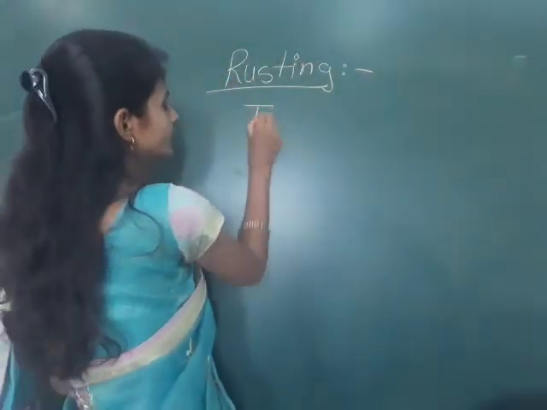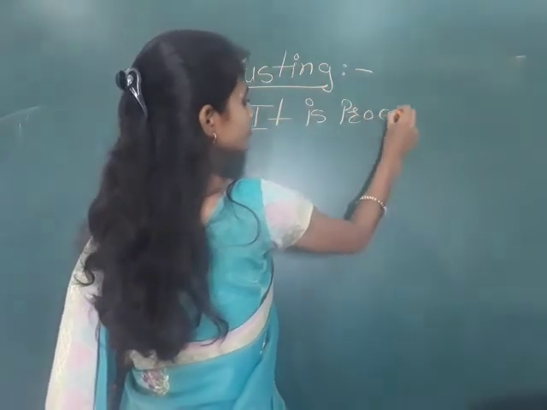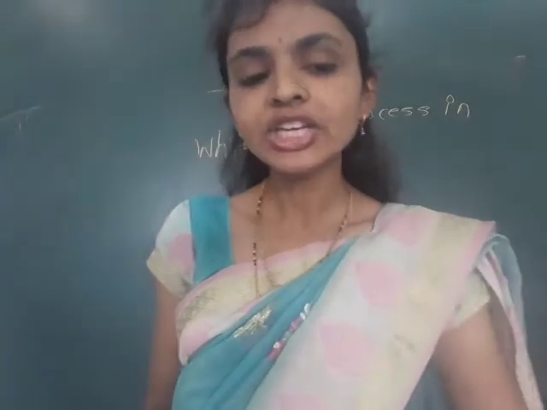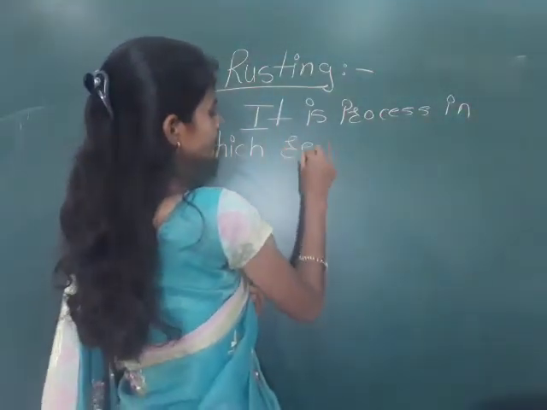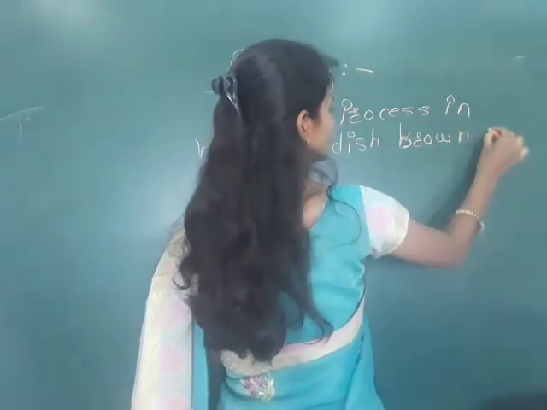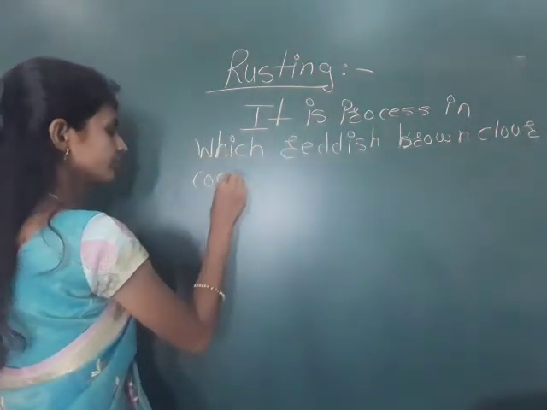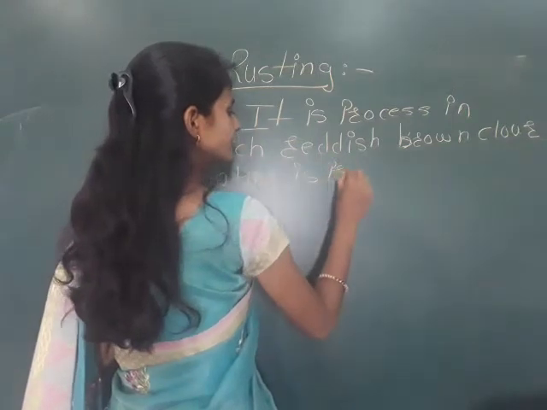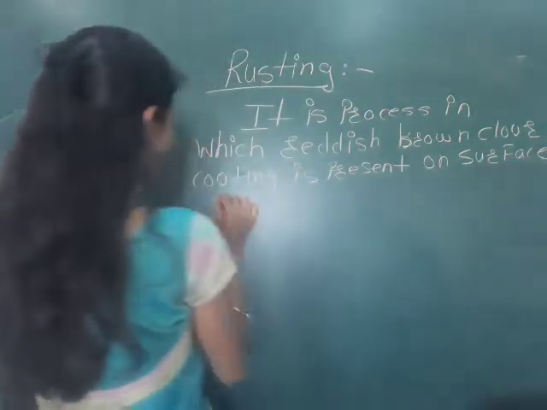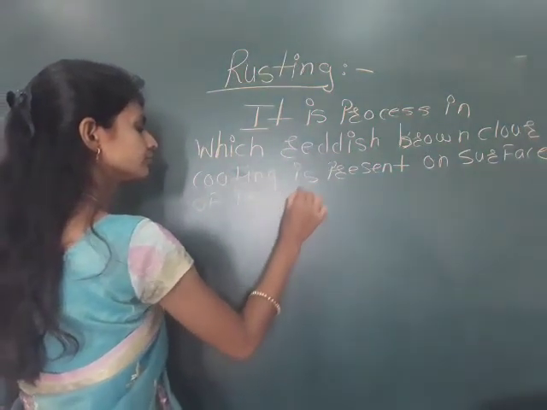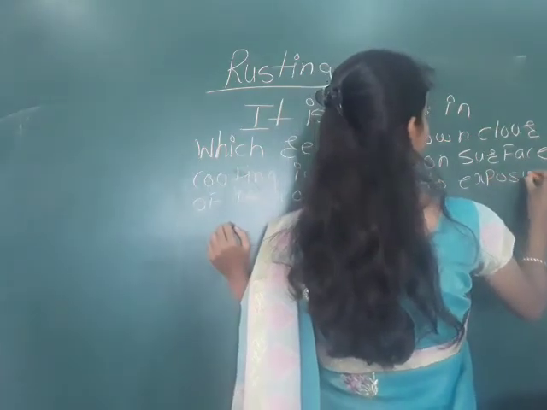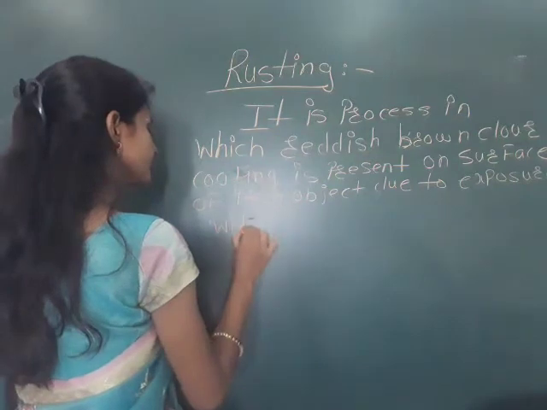The rusting process is the process in which we can see a reddish brown color coating present on the surface of an iron object due to exposure to moist air.